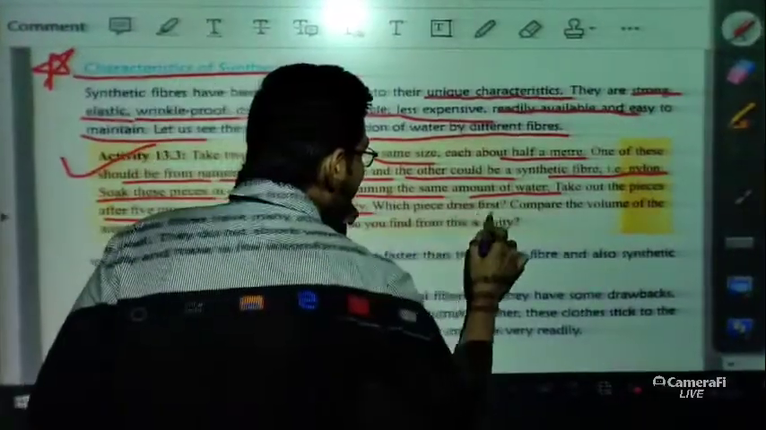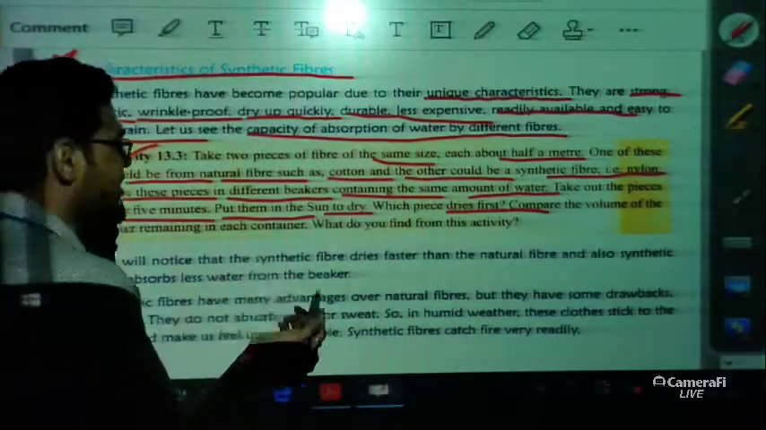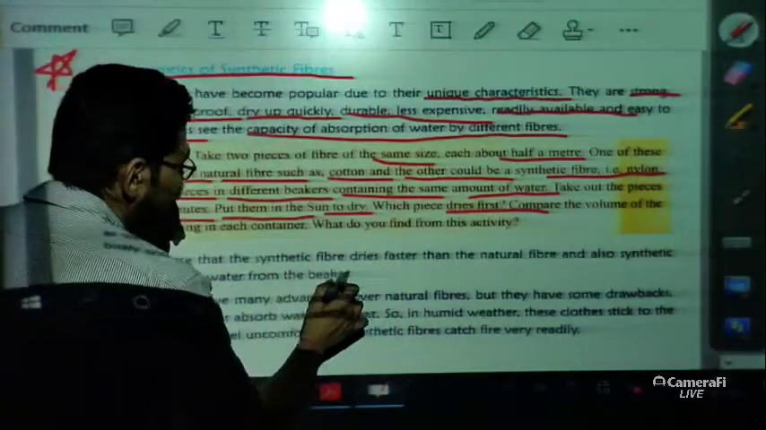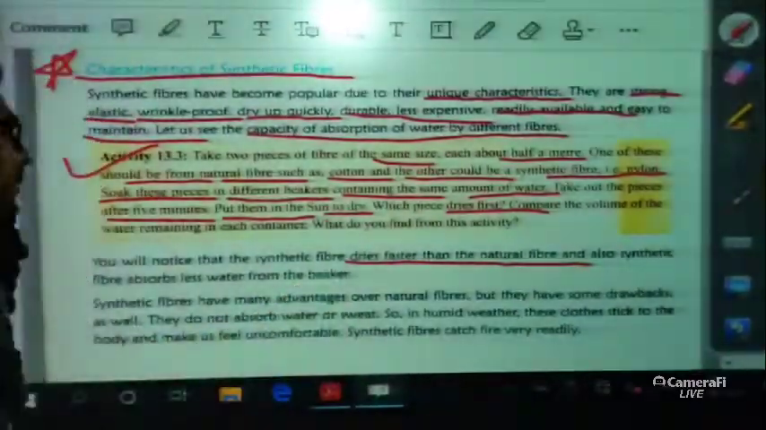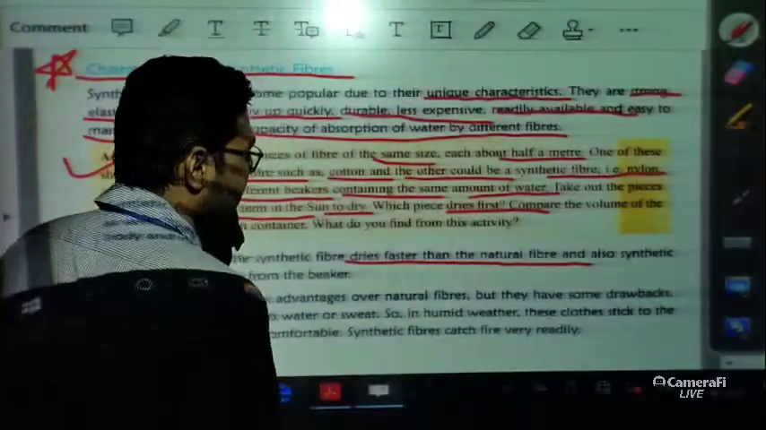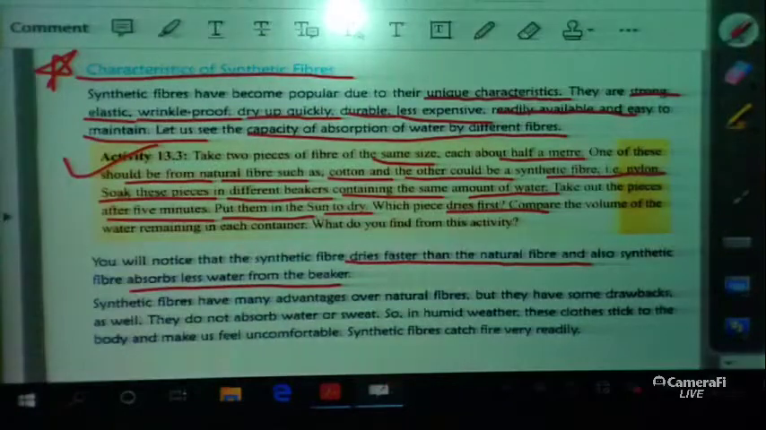Now which piece dries first? Compare the volume of the water remaining in each container. What do we find out? You will notice that the synthetic fiber dries faster than the natural fiber. Definitely, it is a property of synthetic fibers that they dry faster than natural fibers. Also, synthetic fibers absorb less water from the beaker. So these are the many advantages of synthetic fibers.